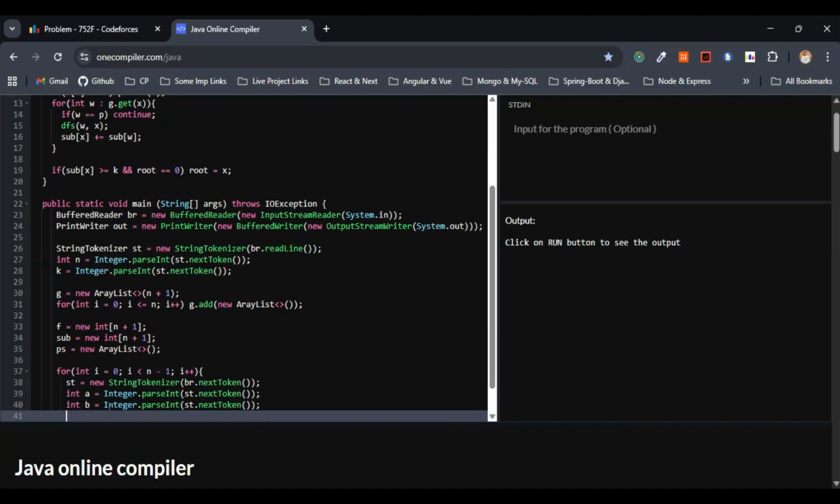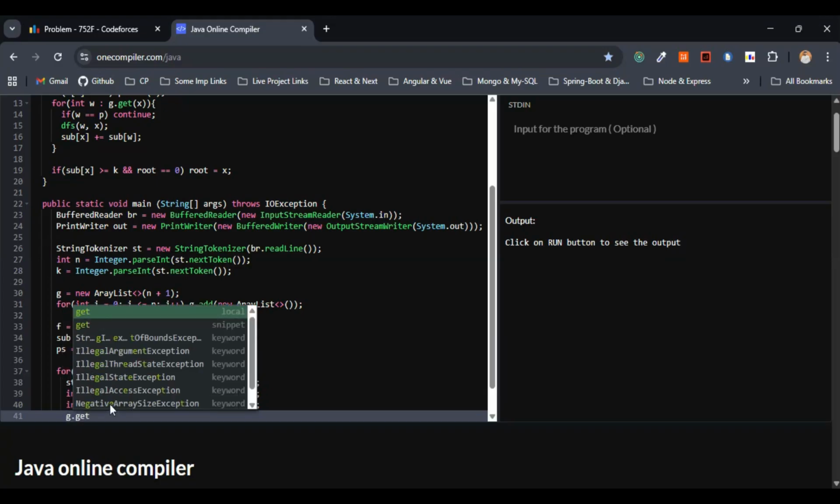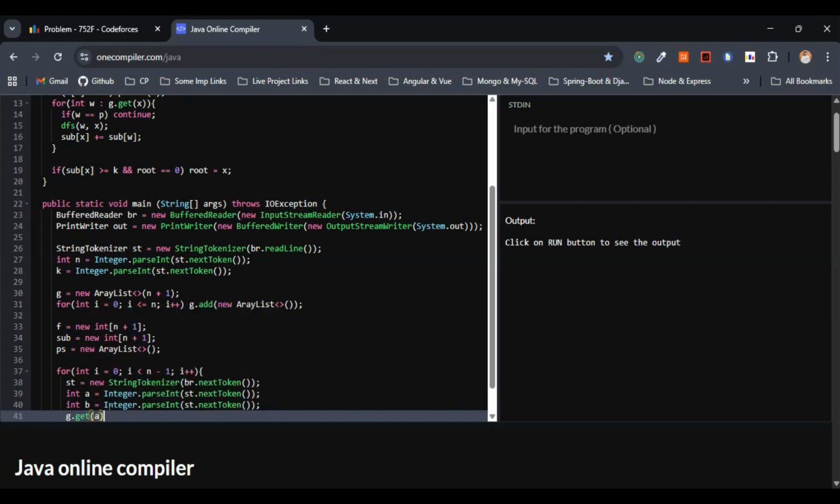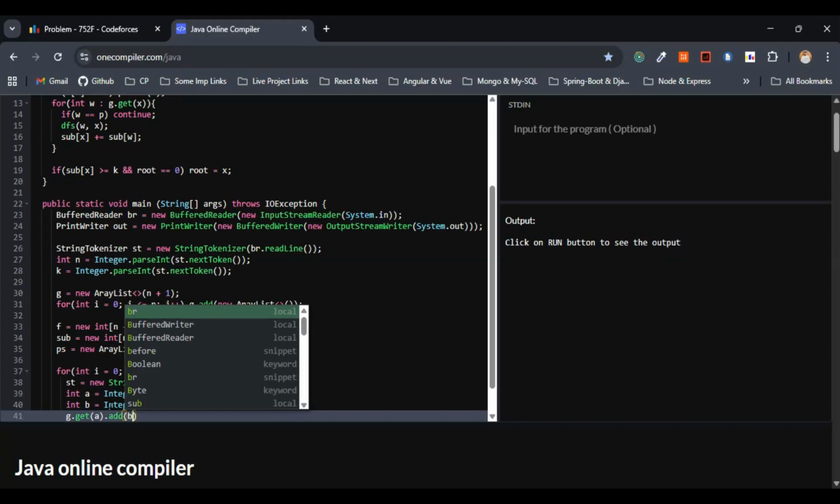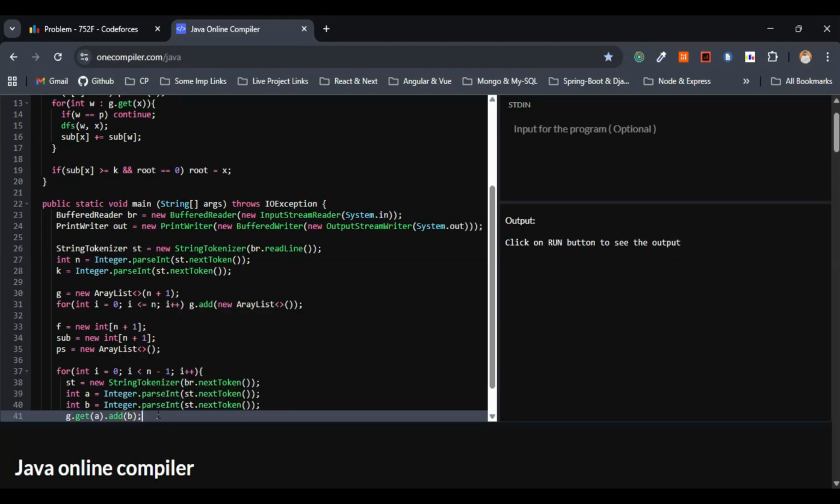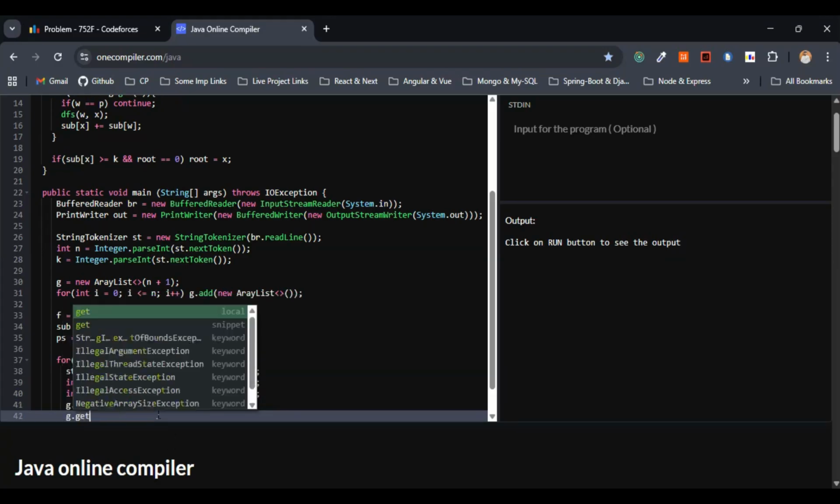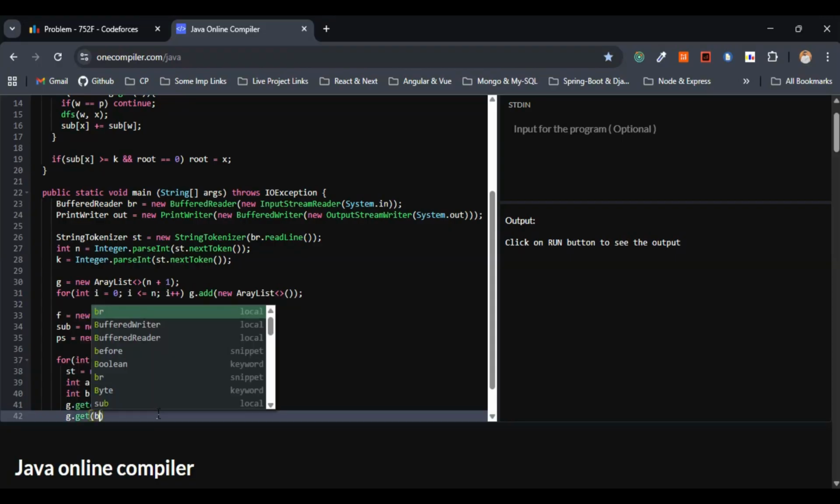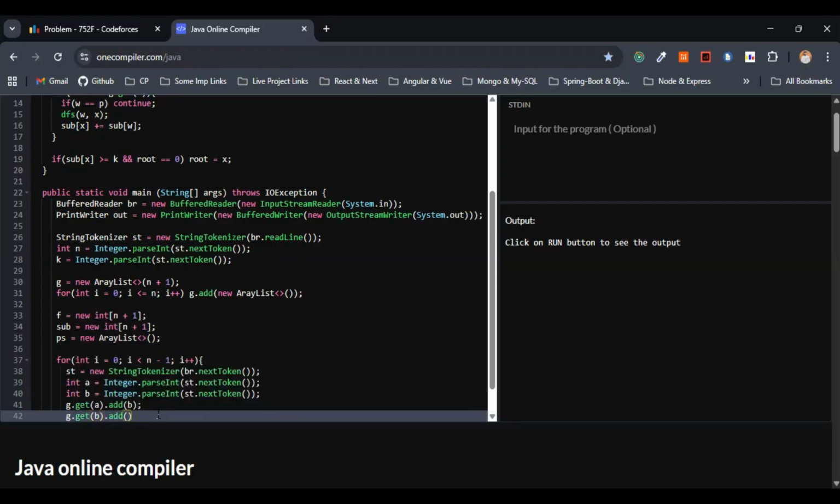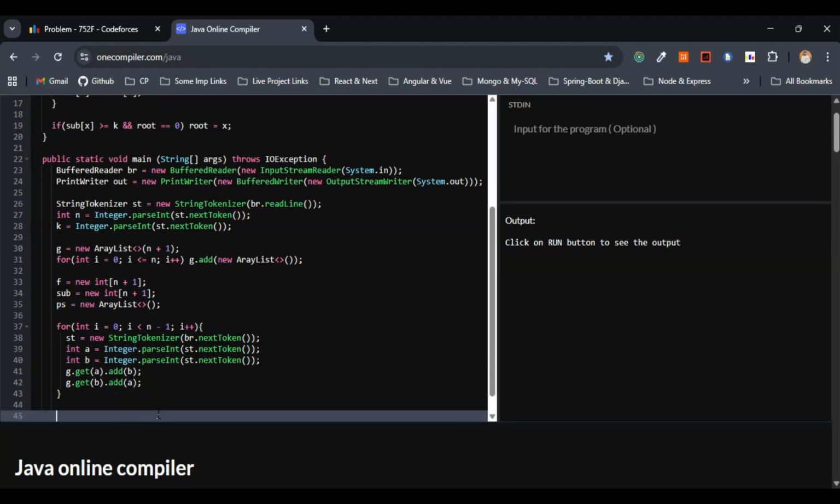Now, we have to add the edge in the undirected graph, right? So we are reading n minus 1 edges and building the undirected graph. So we have to add the edge from A to B as well as from B to A. So again we'll go with the get operation, right? So get of A and we have to add B. So I'll just go with g.get(A).add(B). The same thing. Let me type this one. g.get(B).add(A). This is fine. Now let me come out of this one entirely.